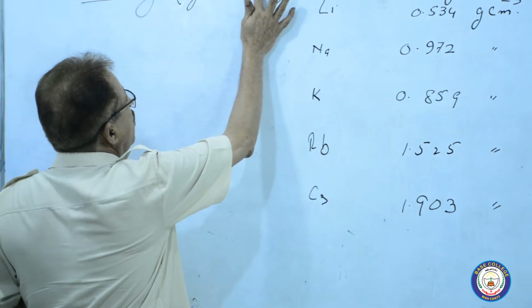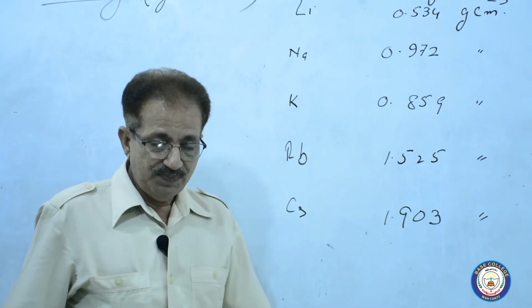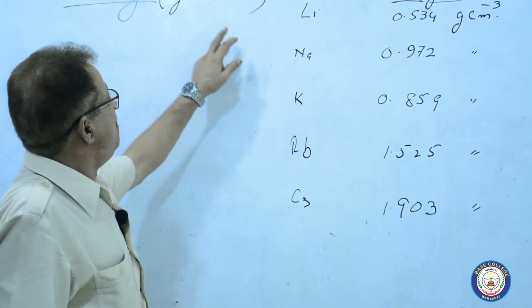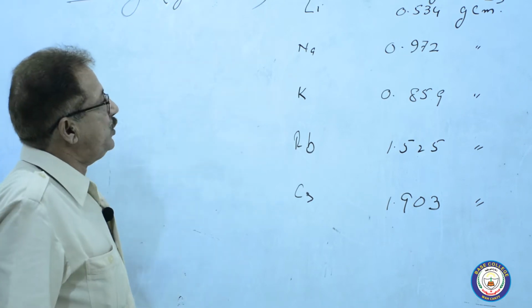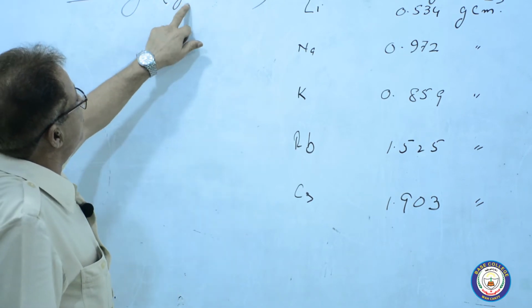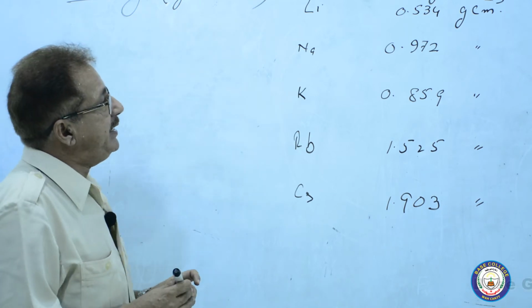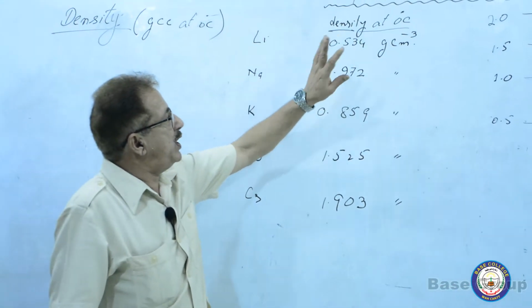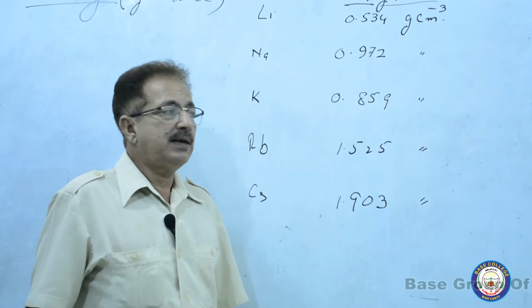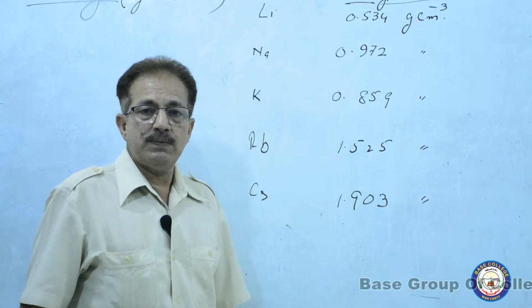That must be constant for all, then we can discuss the density. So you can write it as grams per centimeter cube. Here the density of lithium is 0.534, while the density of sodium is 0.972.